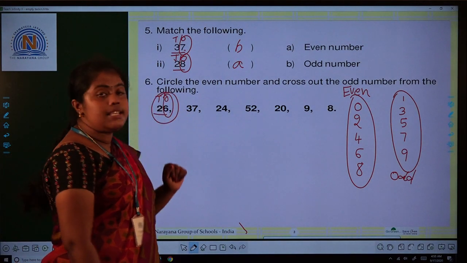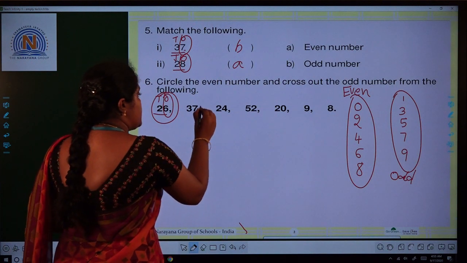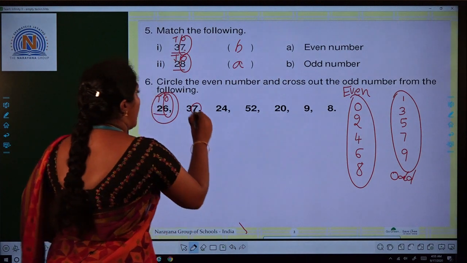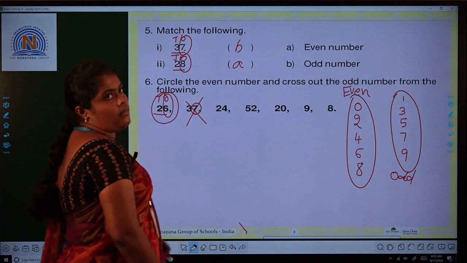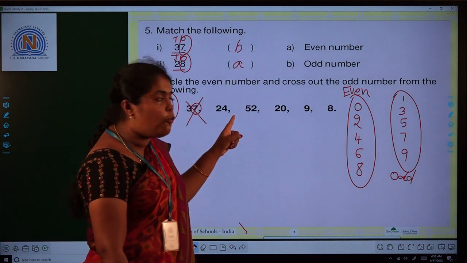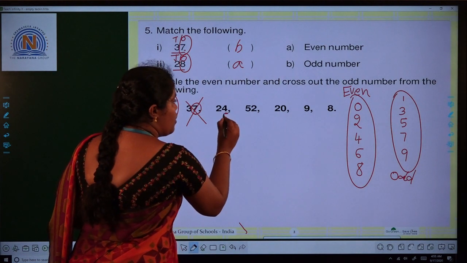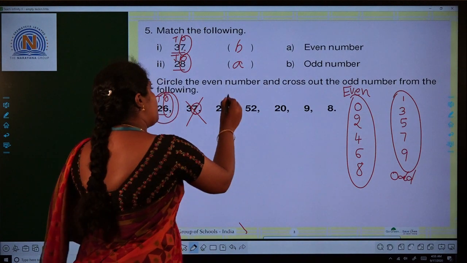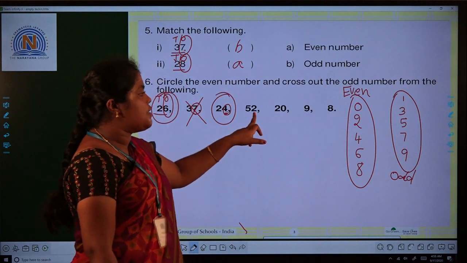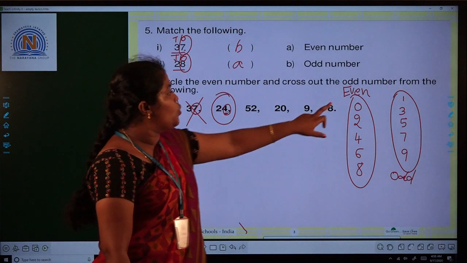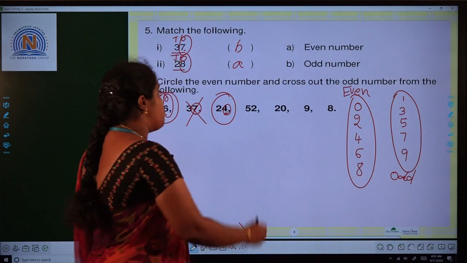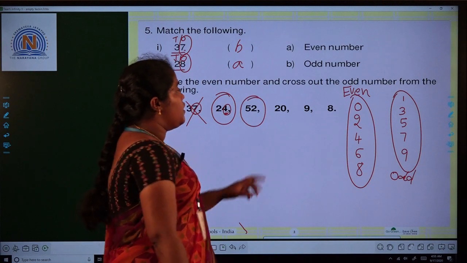Next, 37. In the ones place the digit is 7. If 7 is there, it is odd number. So you have to cross it. Next one is 24. In the ones place the digit is 4. If 4 is there, it is an even number. So we have to circle it. Next one is 52. 2 is in ones place. It means it is even number. We have to circle it.